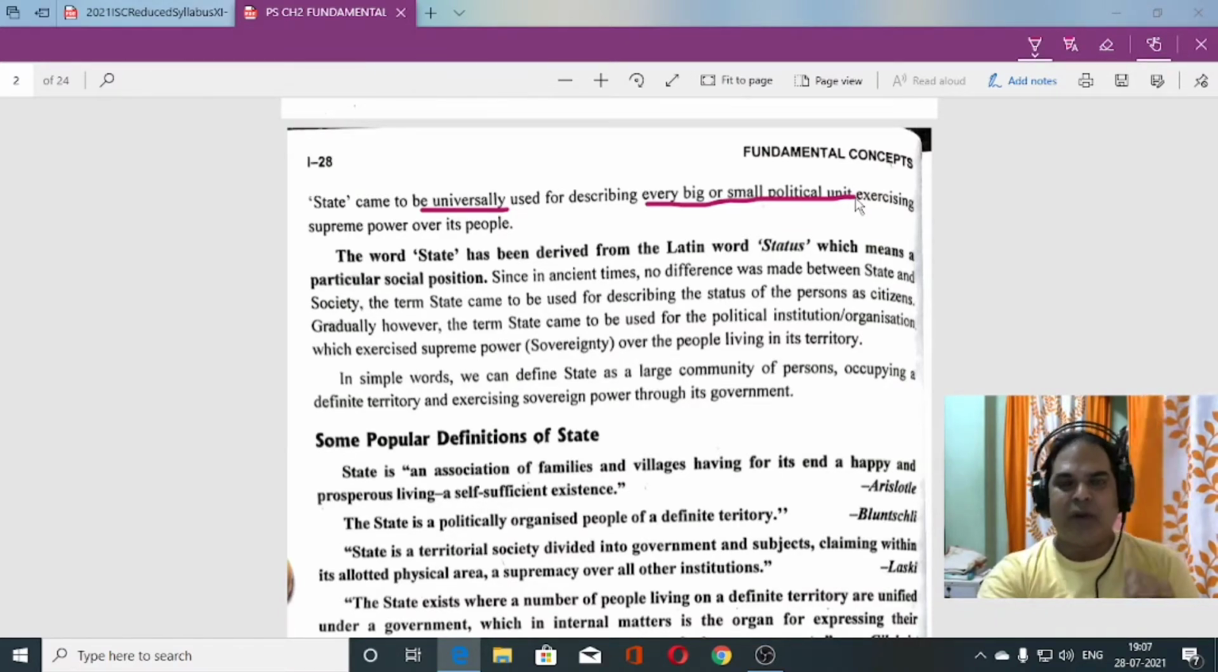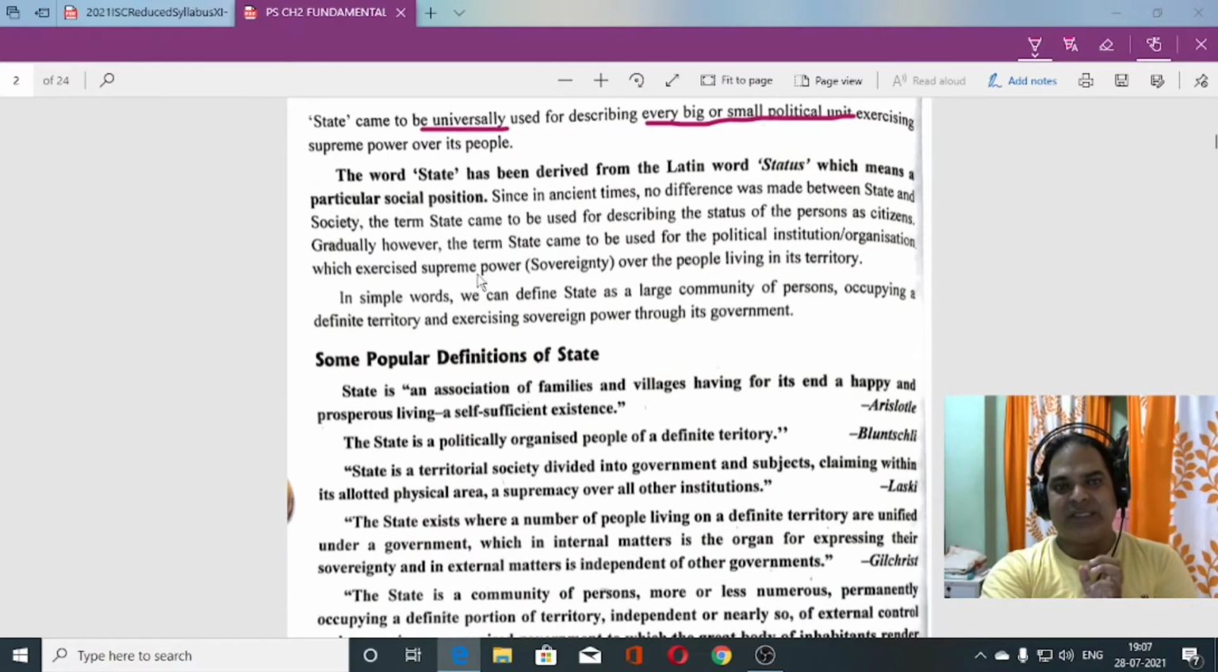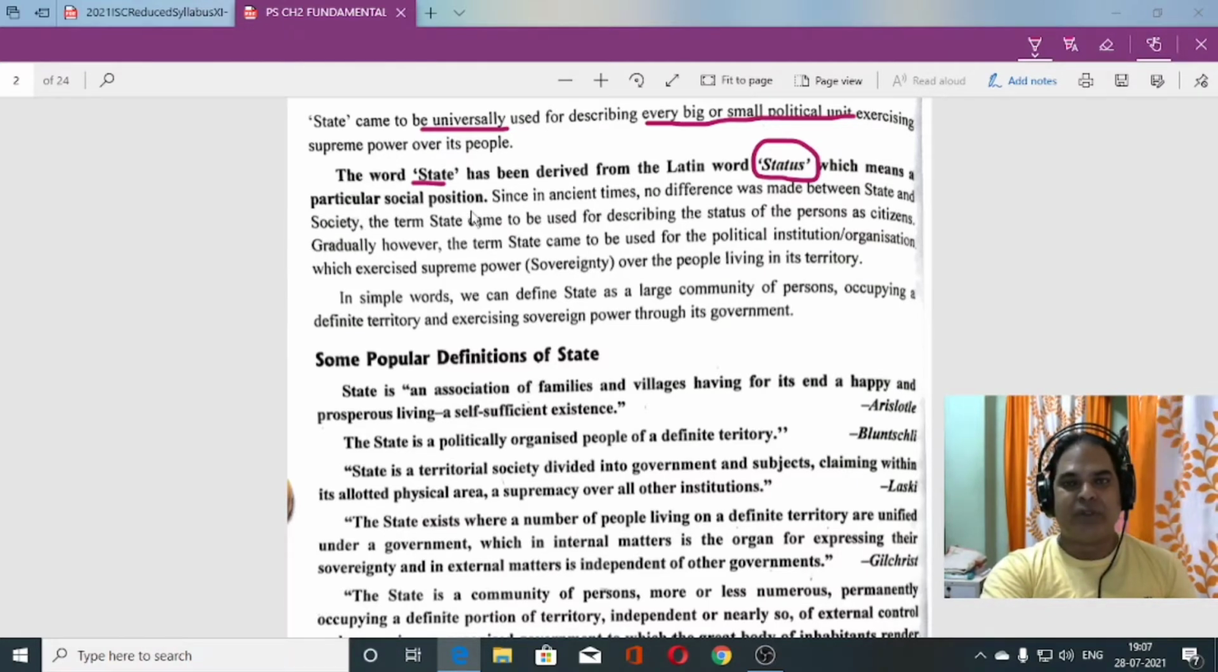Now where is this word derived from? You can see here, the word state has been derived from a Latin word, status, which means a particular social position.